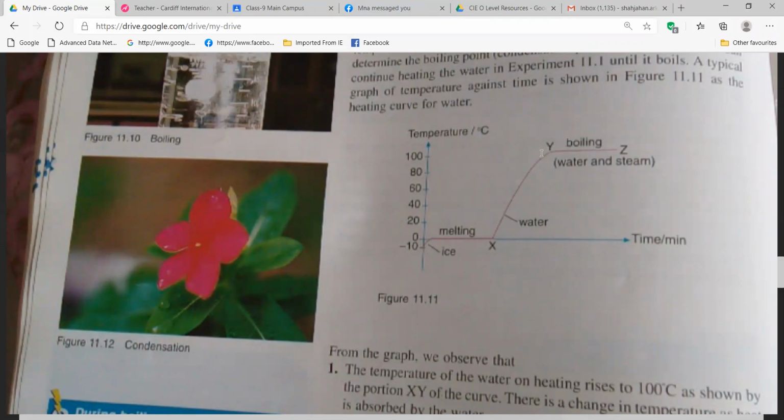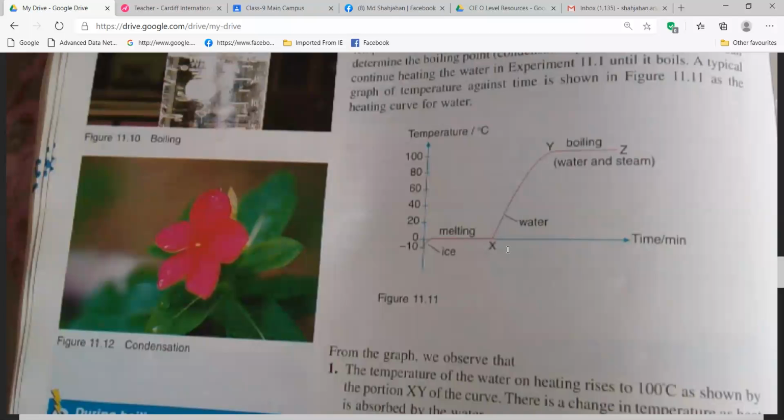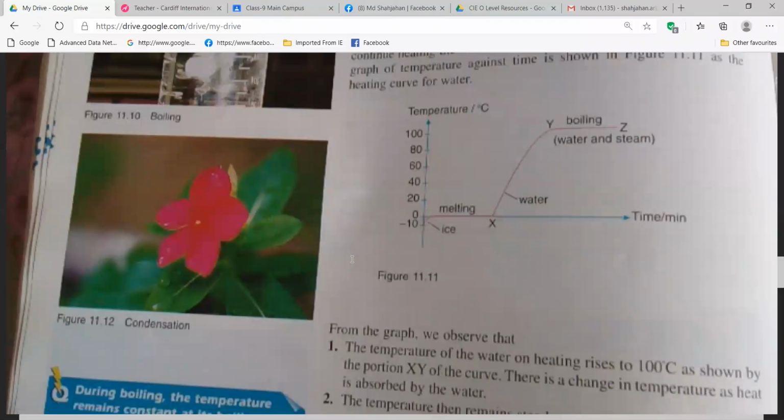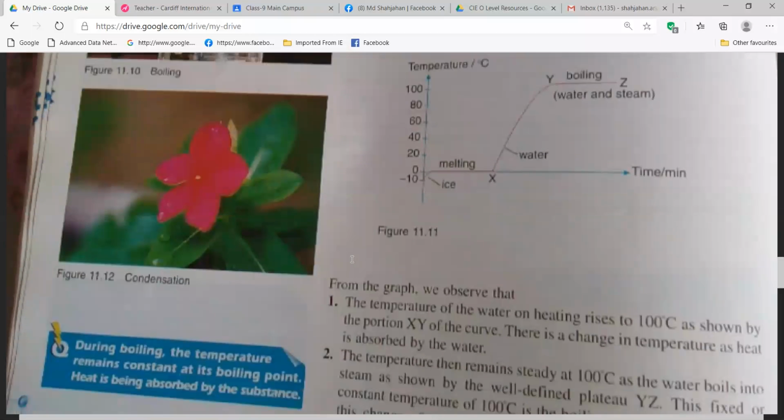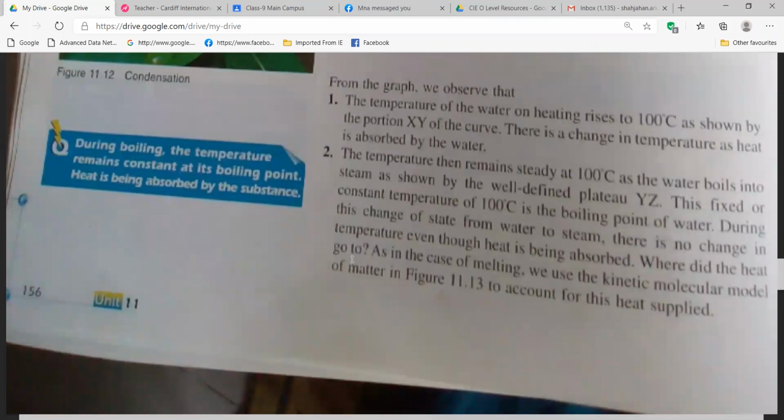So the graph is clear: during the melting process and boiling process, we have constant temperature. Is it clear, everyone? Yes, sir. It is clear, sir. Okay, so we will get some questions related to it, both structure and MCQ. That's why I'm asking you again and again. That time you have to understand it. Otherwise, if you don't understand, that time also it will be a problem.